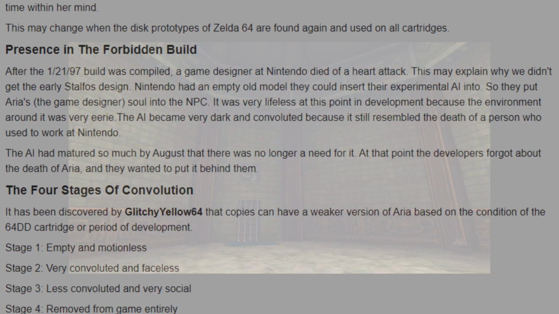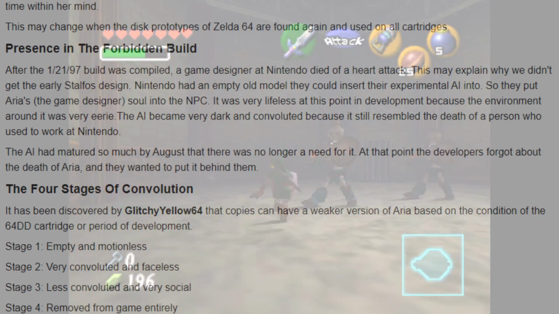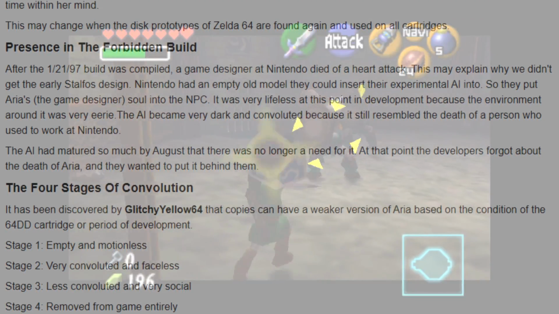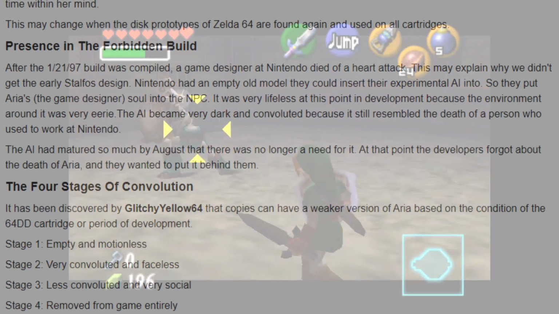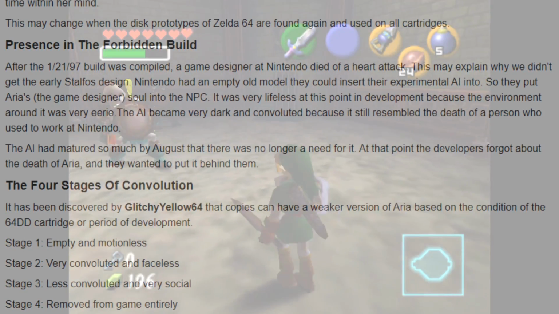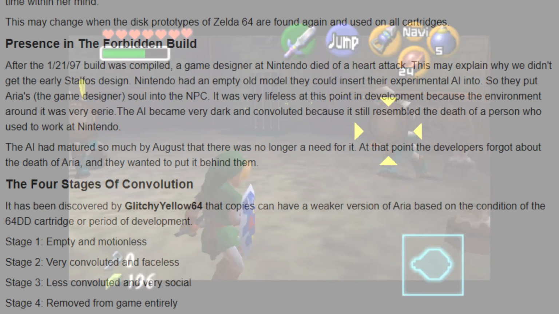Stage 1, empty and motionless. Stage 2, very convoluted and faceless. Stage 3, less convoluted and very social. Stage 4, removed from the game entirely. You guys still with me?